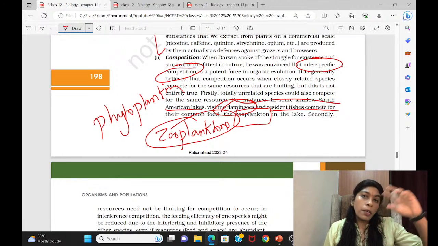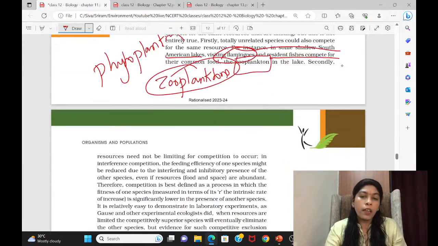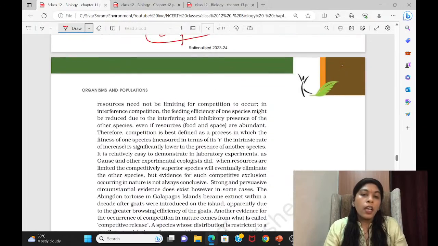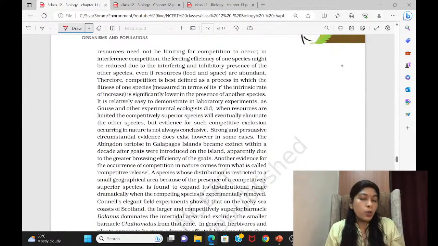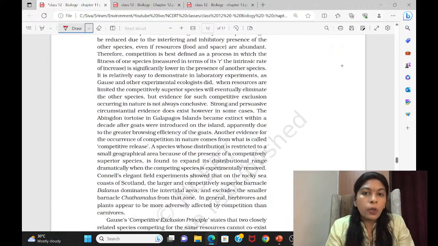So there is a competition. Flamingo is totally a different species, fish is totally a different species. This is called interspecific competition, and they have mentioned it there. They said that interspecific competition is very dangerous, and they are competing for resources. What is called competition? They will compete for the resource. It can be food, water, or sometimes sunlight, nutrition. In this way, it can go on. If it is a plant, the plants will fight for sunlight. Places, location, habitat, for that they will be fighting. So they have given certain examples. You can read all these things, but don't go in depth.